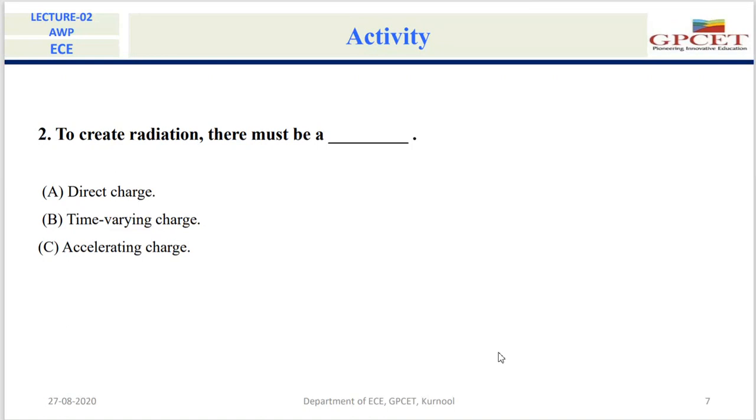Okay. Next, third question. To create radiation, there must be. What is your answer? Post your answer in the chat box. Direct charge, time varying charge, or decelerating charge?